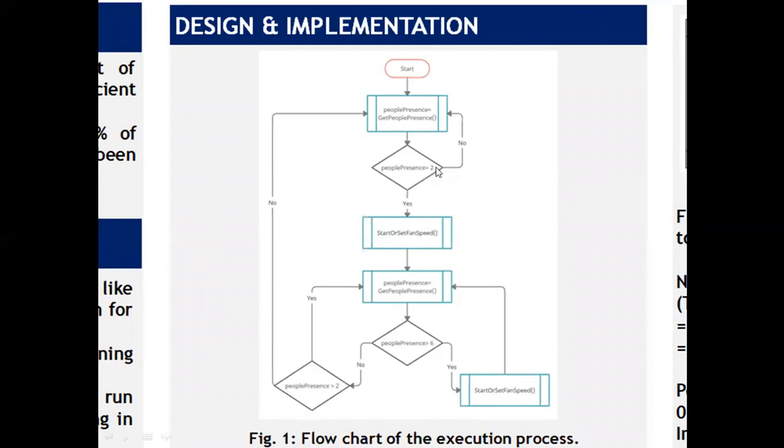If not, then it goes back to people presence. Suppose the people stay, then the system will start the fan and set the speed by taking the temperature.